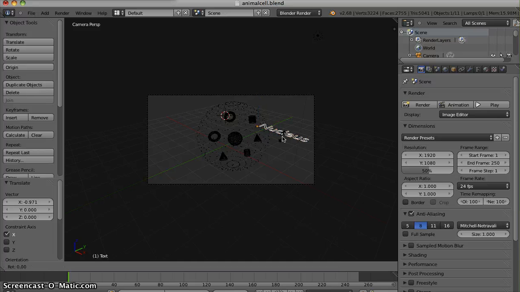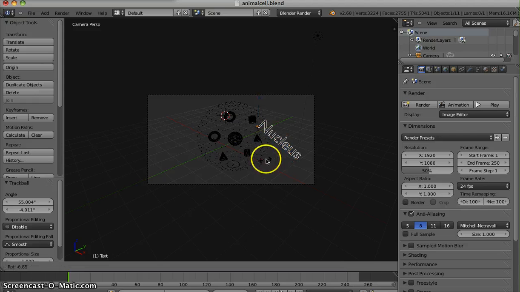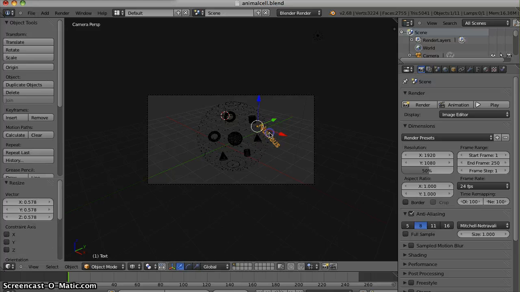So rotate it on the y-axis first. It's not very easy to see, so rotate it on the x-axis. Okay, now rotate it. Scale it to make it a bit smaller. We need to fit a lot of words on this. Make it straight.